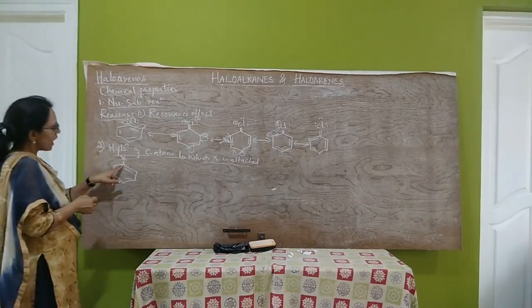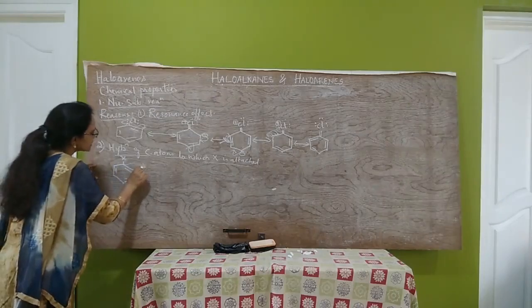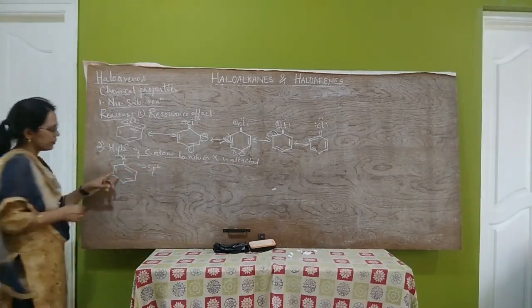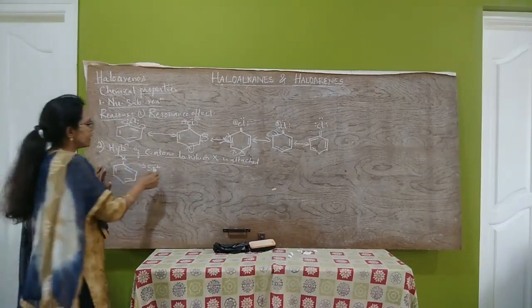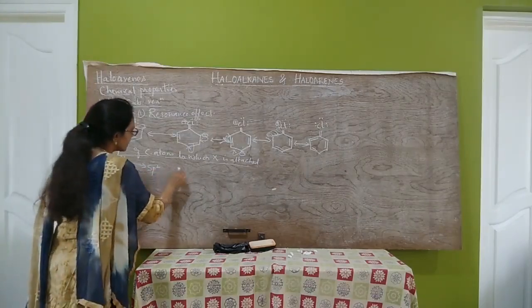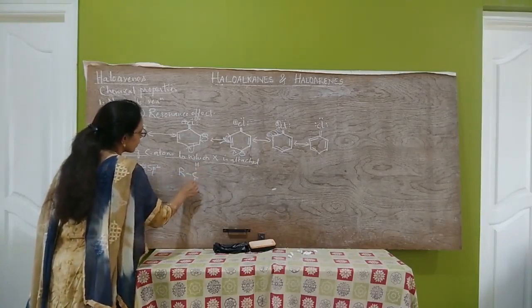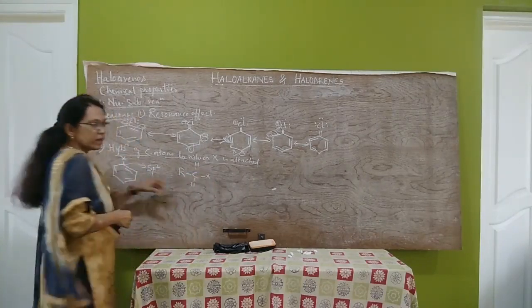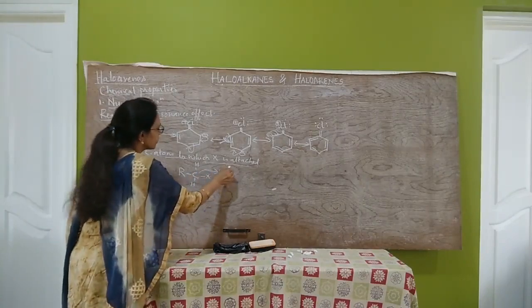Here this carbon atom to which the halogen atom is attached is sp2 hybridized because it contains 3 sigma bonds. If we consider haloalkanes, here the carbon atom is sp3 hybridized.